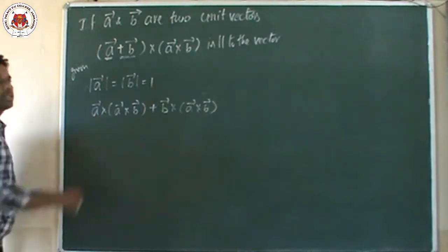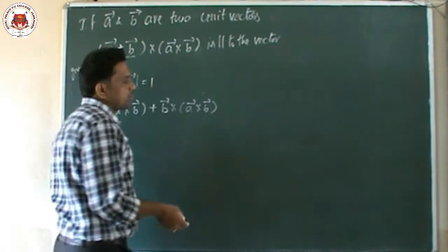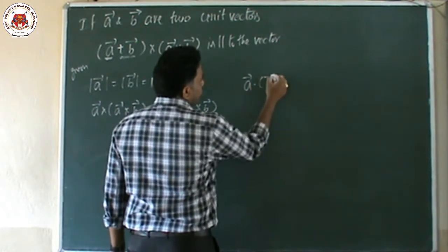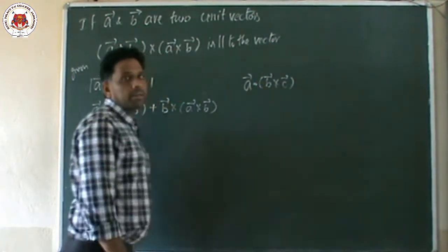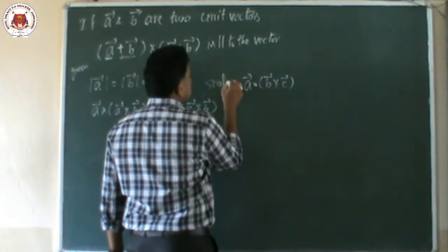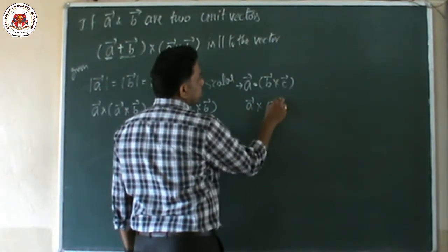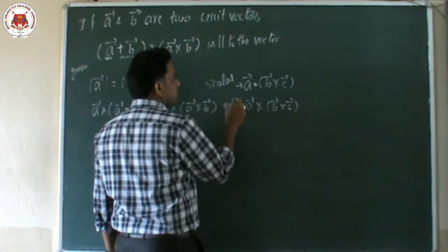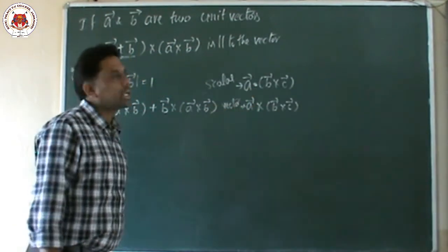Now this is called the vector triple product. Scalar triple product, vector triple product, there are two types of formulas. One more time I am revising. Suppose A vector dot B vector cross C vector, this is called scalar triple product. Why scalar? Because here dot is there. And if A vector cross B vector cross C vector is there, so here cross product is there. This is called vector triple product.